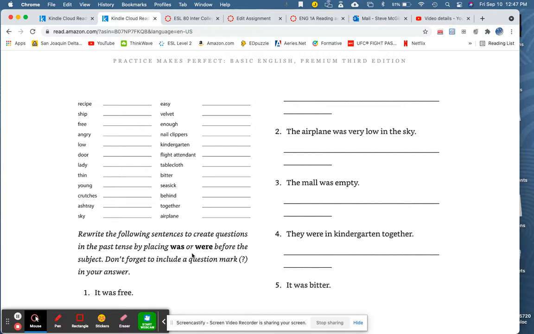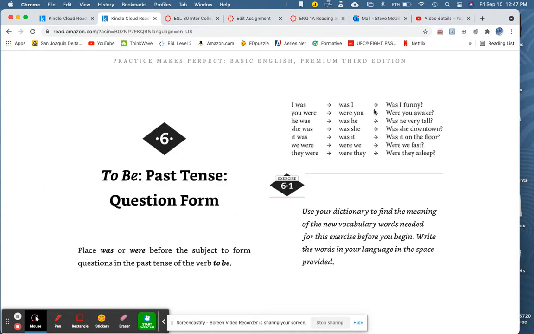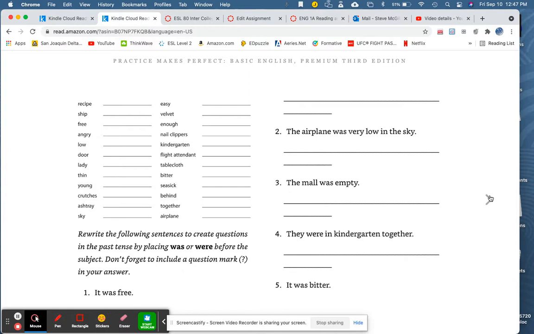Now let's look at the second part of this assignment. Rewrite the following sentences to create questions in the past tense by placing was or were before the subject, just like I discussed here. Let's look at the sentences. 1. It was free. How can I make that a past tense question? I can take the to be verb was and put it in the front to make it a question. It was free becomes, was it free? And then I put a question mark at the end.